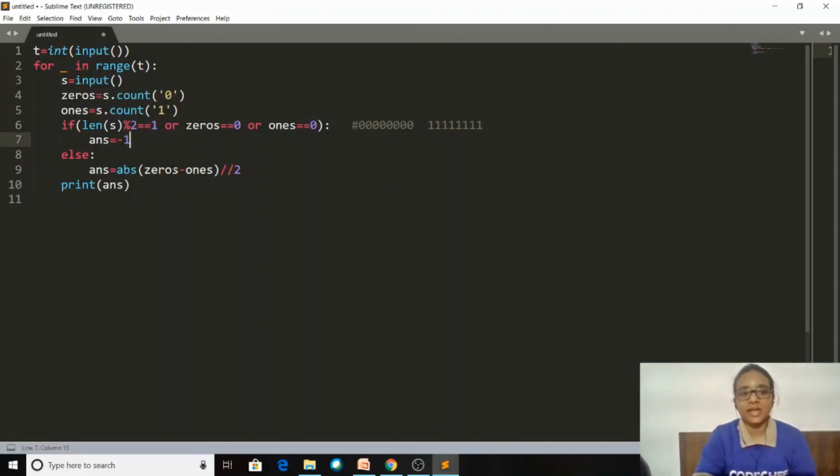Now we'll come to the else part, where we have ensured that now our string can always be converted into a self-destructing string. So here we are just calculating the absolute difference between the count of zeros and ones, and we will divide it by 2. And I'm using the floor division operator here, which gives us the integer value of the division. So after that we will just print the answer, and done guys. So this is our code.